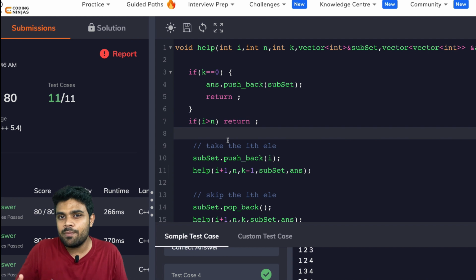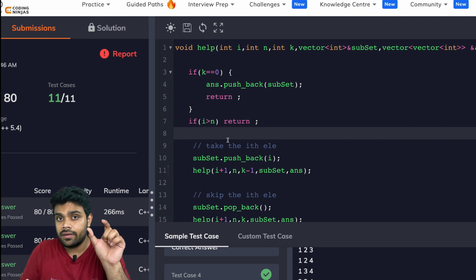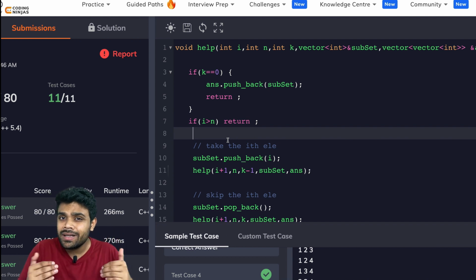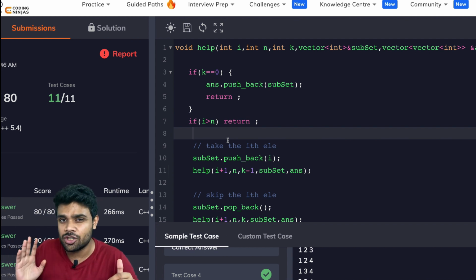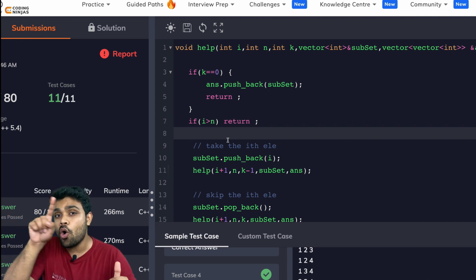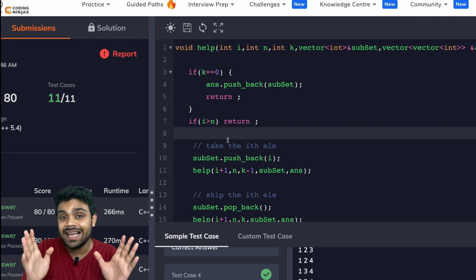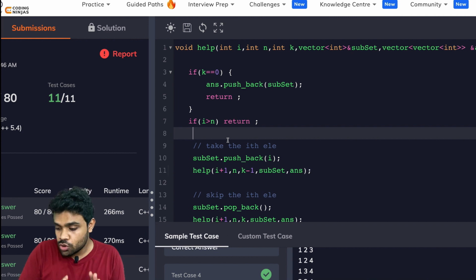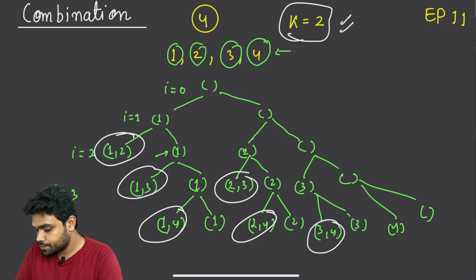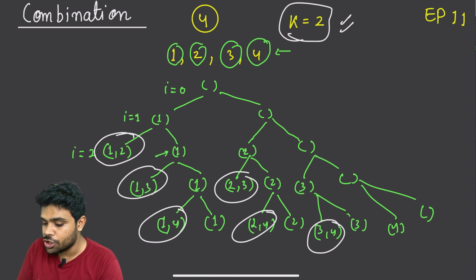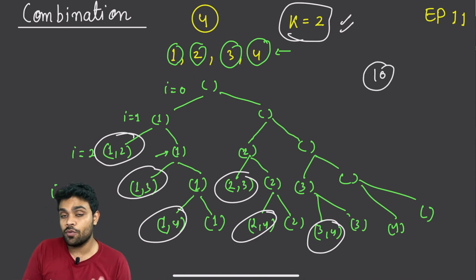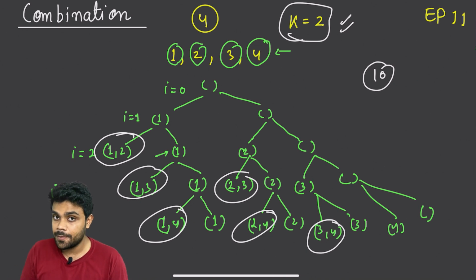Sometimes it might be possible that I keep skipping elements, and let's say I have a subset of a certain size, and I know that I have only a few elements remaining now. Even if I consider all those elements, still I will not be able to generate the required subset. So, for example, let us again go to the board. Let us say k is given as 10. I want to generate subsets of size 10, right?